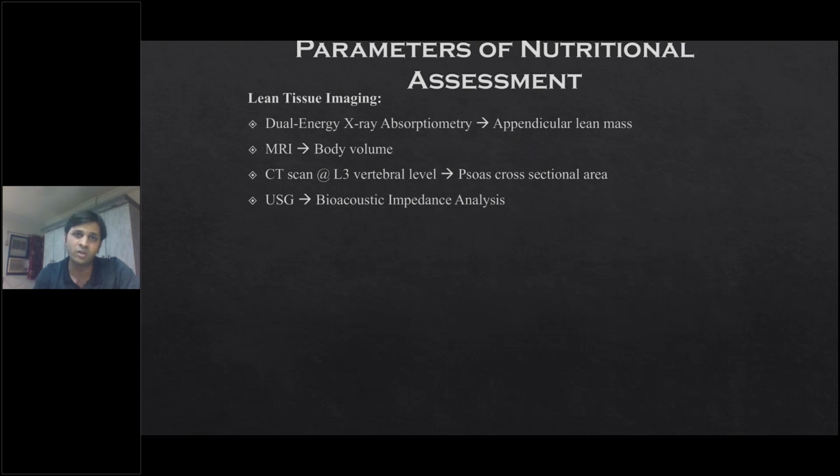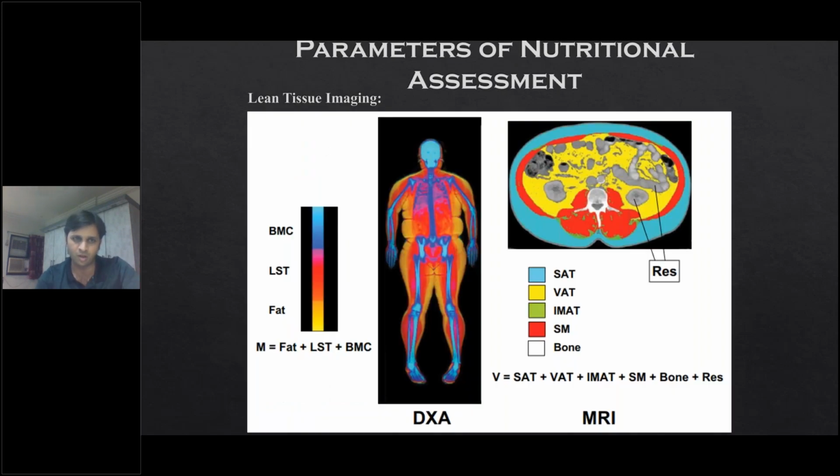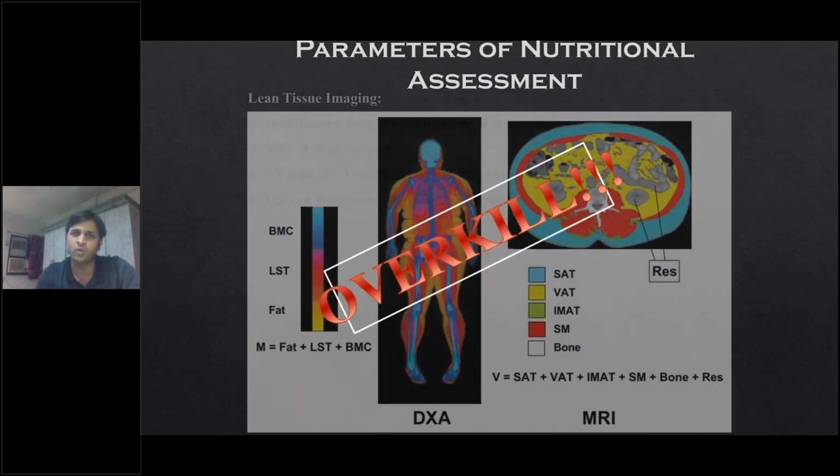So how to assess nutrition? There are lots of ways you can assess a patient's nutrition status. There are fancy things like dual energy X-ray absorptiometry, you have MRI, CT scans, sonographies, DEXA scans. With these, you can calculate fat mass, red cell mass, fat-free skeletal muscle mass, and bone mineral density. But these are all exotic things. You cannot do all of these in the same patient on a daily basis. So this is basically overkill to assess nutrition.